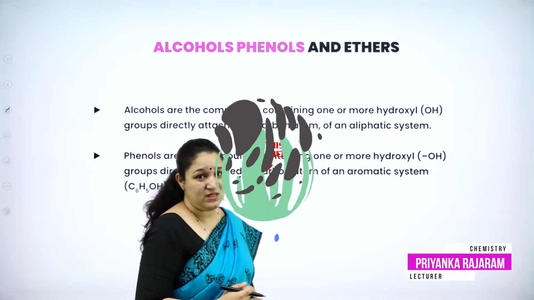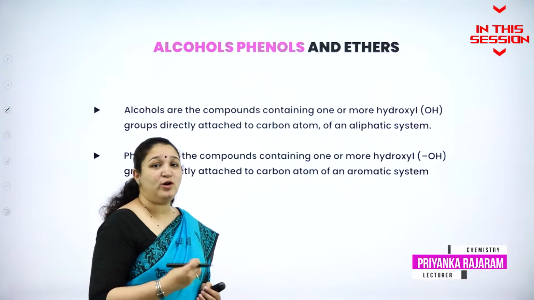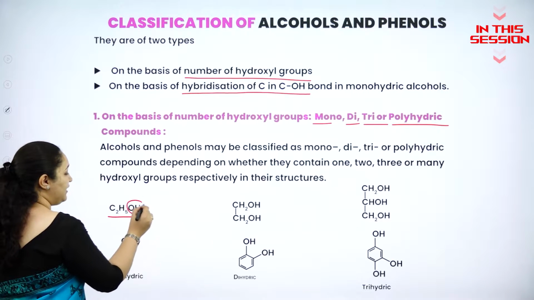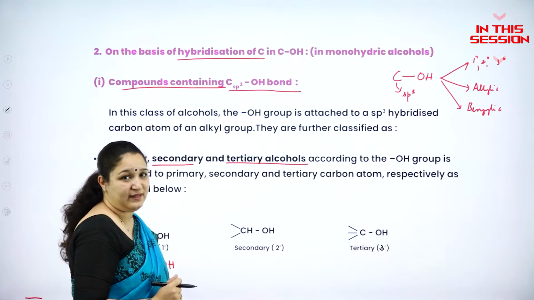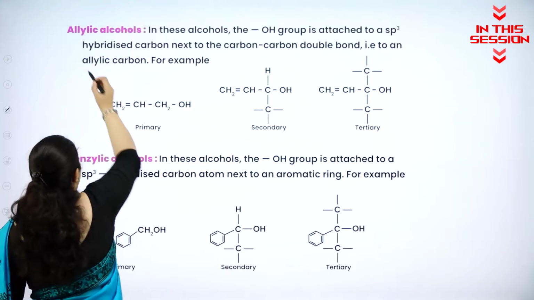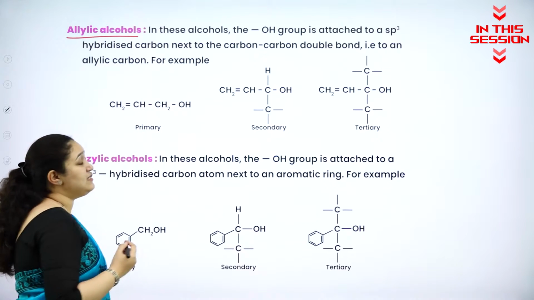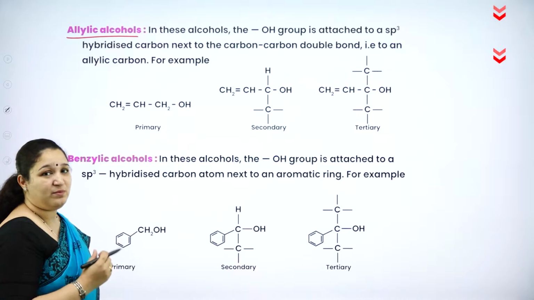In hydrocarbons, if we substitute one of the hydrogen atoms, C2H5OH contains only one OH group. The OH group is attached to the secondary carbon atom. Then we call them allylic alcohols. What is the meaning of allylic carbon atom?